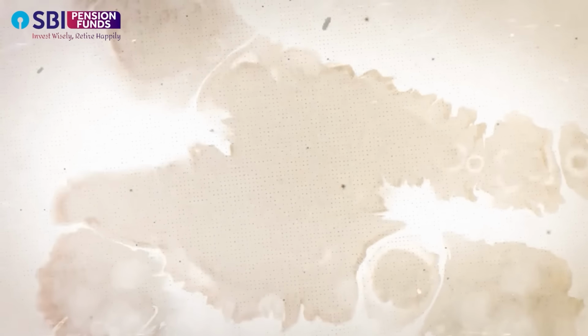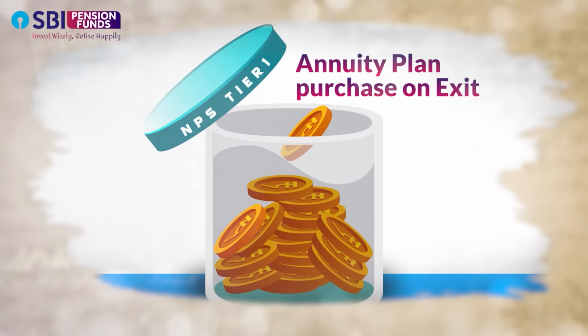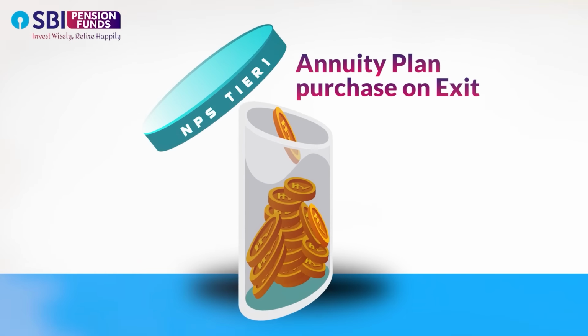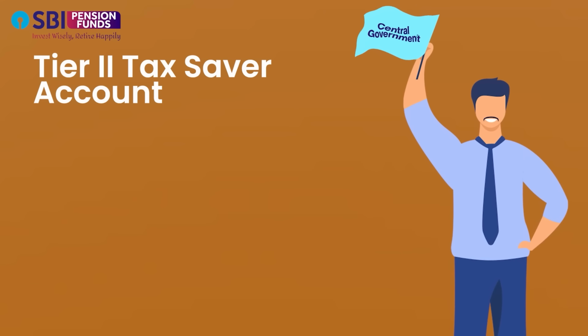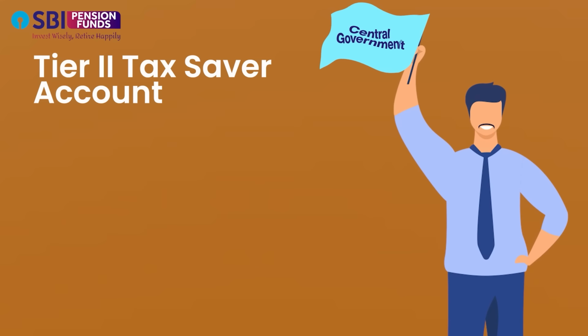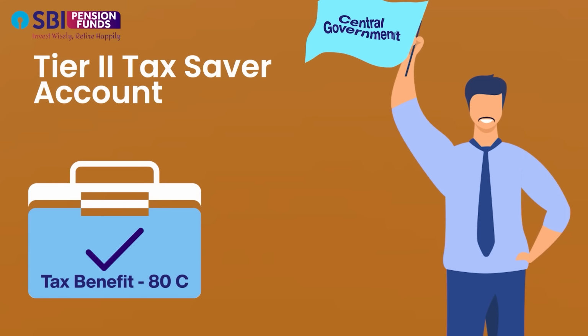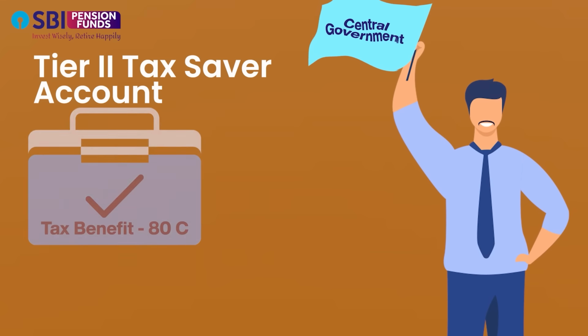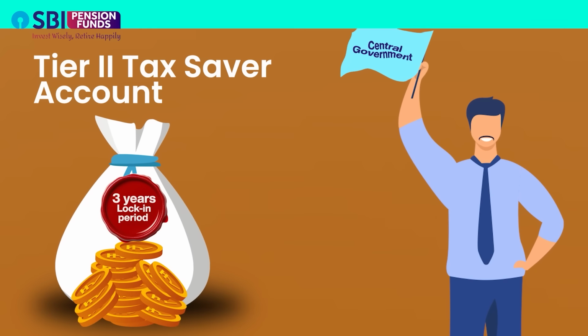Upon exit, it is mandatory to purchase an annuity plan with a portion of the accumulated Tier 1 corpus, whereas no such mandate is applicable on the Tier 2 account. Additionally, central government subscribers can activate a third type of account, the Tier 2 Tax Saver account. Here, subscribers get tax benefits on investments under Section 80C, can choose only the default composite scheme as investment pattern, and a lock-in period of 3 years is applicable on each contribution.